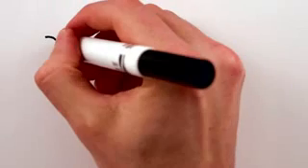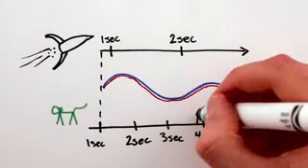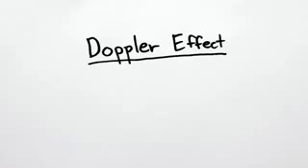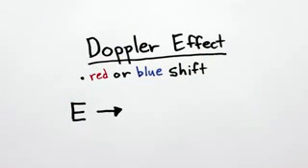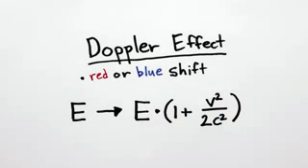Except, now that you're moving, special relativity tells us that time passes at different rates for you and the cat, so you'll measure a different value for the frequency, and thus energy, of the light. This is the relativistic Doppler effect, and for our purposes, it amounts to multiplying the energy of the light by 1 plus your velocity squared divided by twice the speed of light squared.